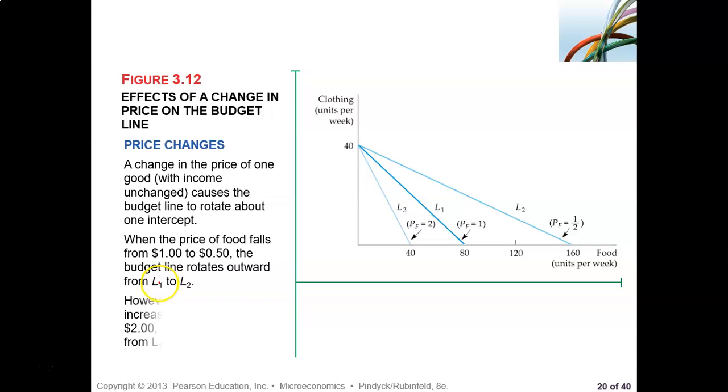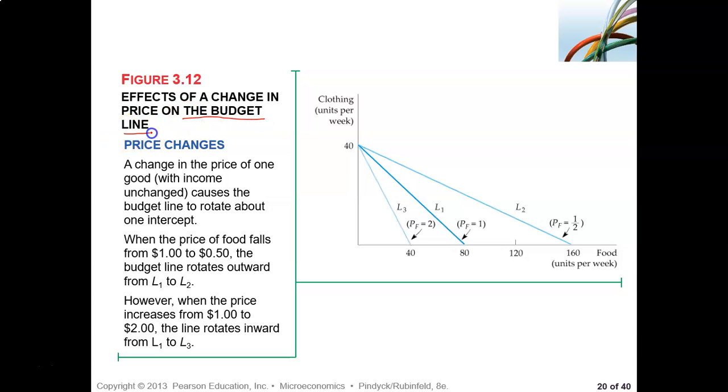Now what about this one? Effects of a change in price on the budget line. See that price changes. Here we have clothing, here we have food, right? So this is 40 and 80, right? And the price of food is $1. Let us say that we increase the price of food to $2.